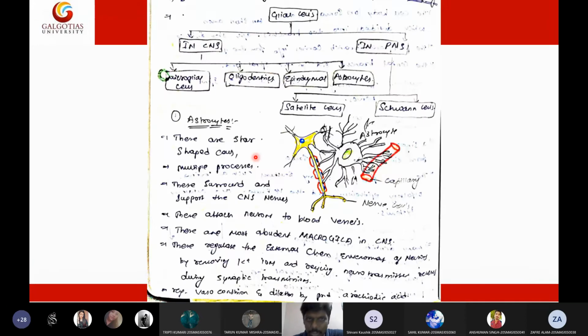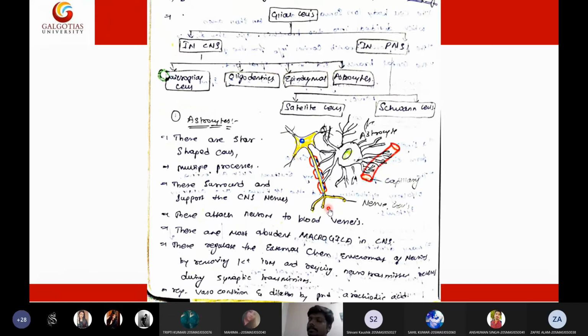Now let us discuss the types of glial cells. As I said, we have two types of glial cells: glial cells in the central nervous system, and glial cells in the peripheral nervous system. The glial cells in the central nervous system are four types: microglial cells, oligodendritic cells, ependymal cells, and astrocytes. So first let me discuss astrocytes. Here you can see a typical structure of a neuron. Can you see this neuron, students? Are you following me?